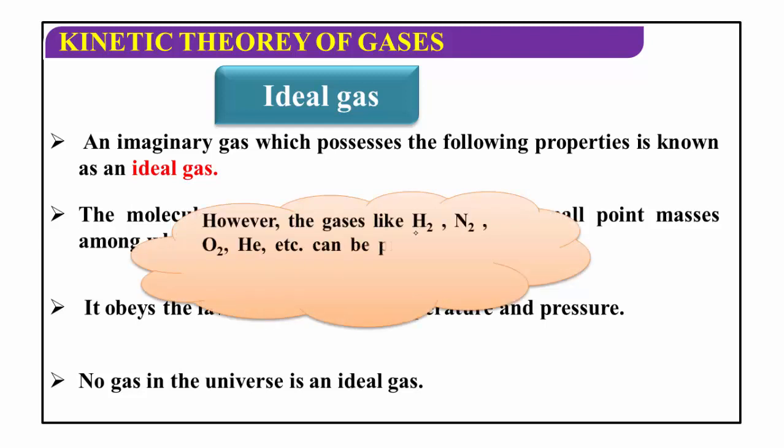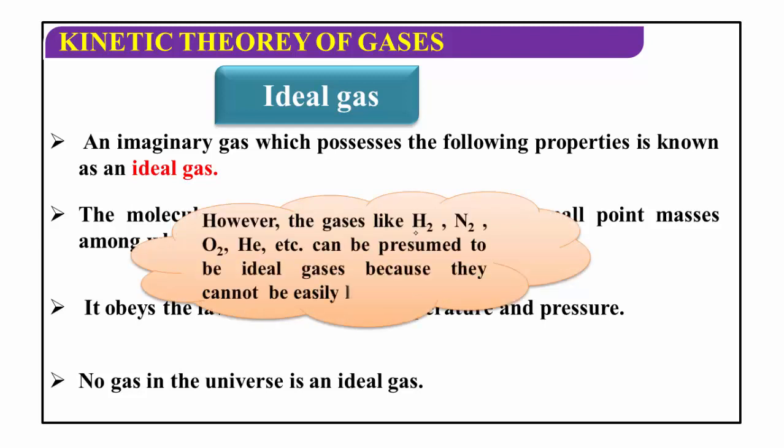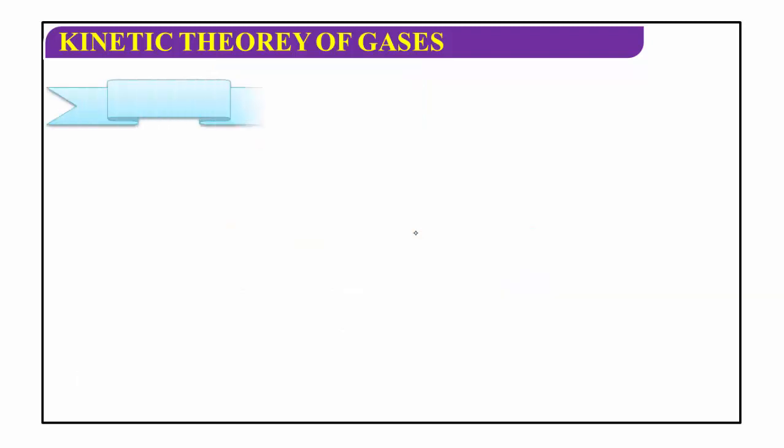But however, gases like hydrogen, nitrogen, oxygen, helium can be assumed to be ideal gases because they cannot be easily liquefied. We use hydrogen, nitrogen, oxygen, helium as ideal gases because they cannot be easily liquefied. That's why we call them ideal gases. Actually, no gas in the universe is an ideal gas.